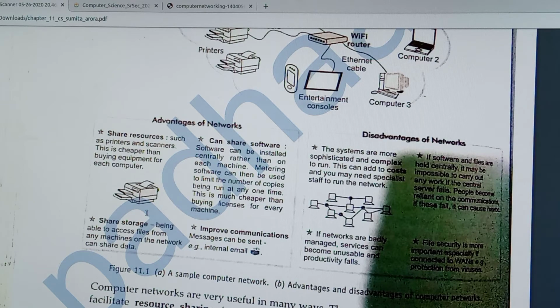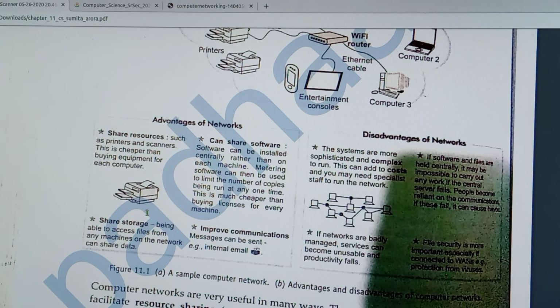The second advantage is sharing storage. Being able to access files from any machine on a network, you can share the data. For example, if one computer contains a file and another computer wants that file, it can take that data from the other computer if they are connected by a network. So in a network of 10 computers, they can easily exchange data also.